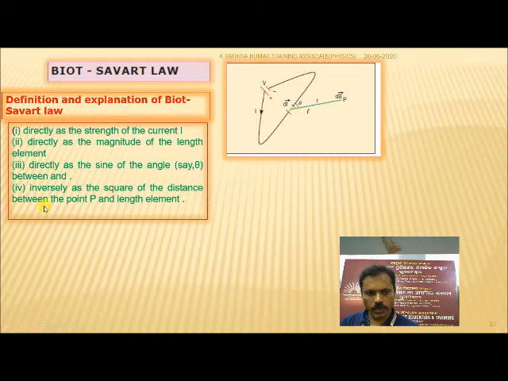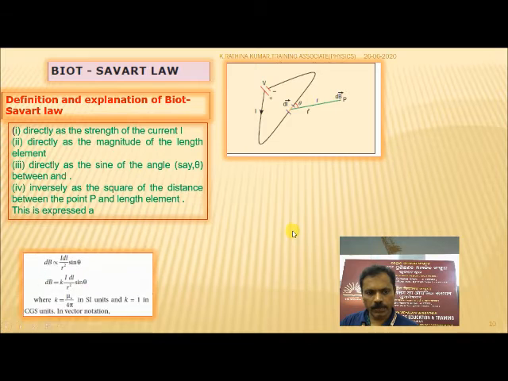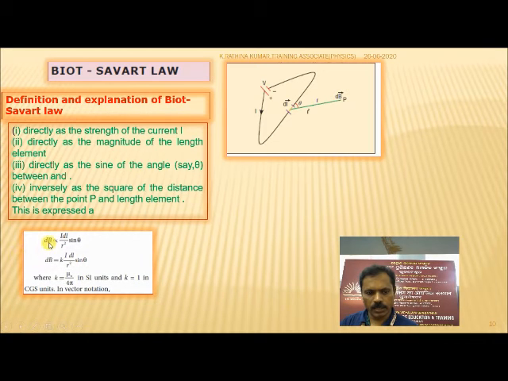Inversely proportional to the square of the distance between the point P and the length of the element dl. This is expressed as: the small magnetic field is directly proportional to the product of the current and the current element divided by the distance squared, times sin theta.